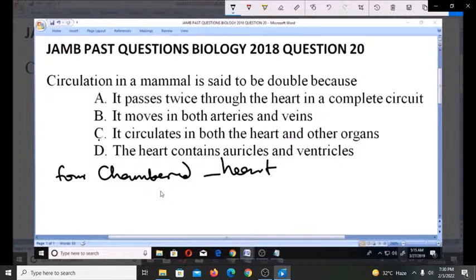So the deoxygenated blood is pumped from the heart to the lungs. You understand? From the heart to the lungs, you pump the what? Deoxygenated blood. That is the movement.